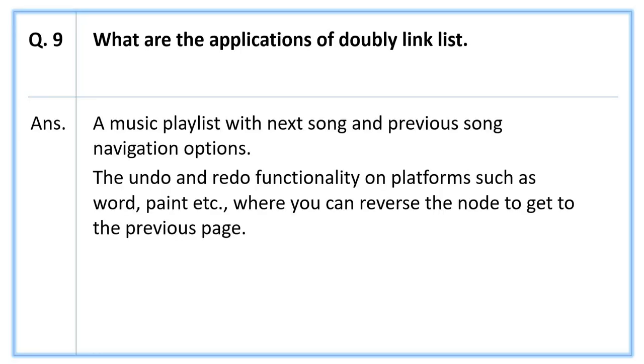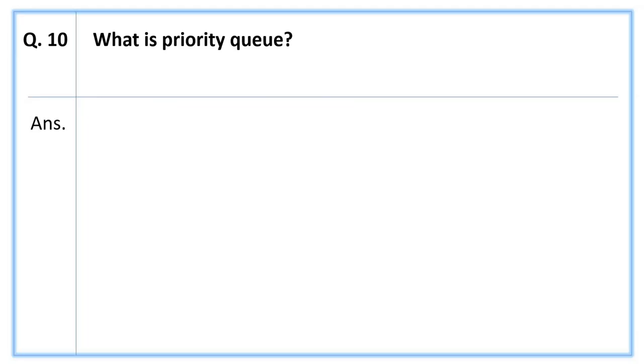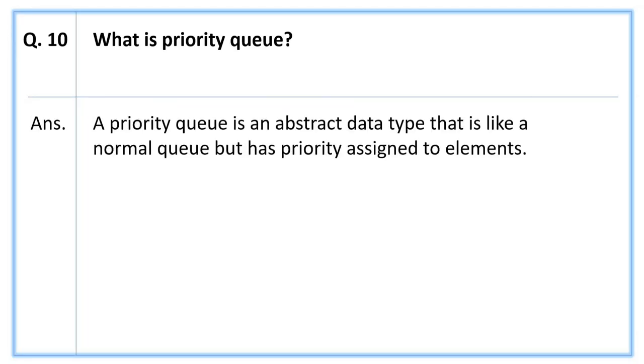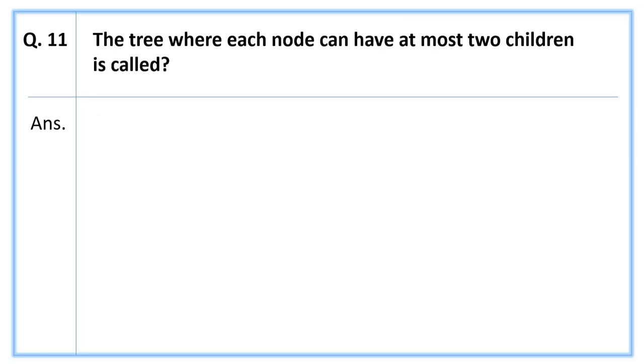Answer is, a music playlist with next song and previous song navigation options. The undo and redo functionality on platforms such as Word, Paint, etc., where you can reverse the node to get to the previous page. Next question, what is priority queue? The answer is, a priority queue is an abstract data type that is like a normal queue but has priority assigned to elements.